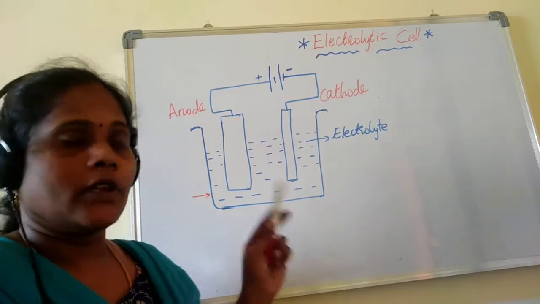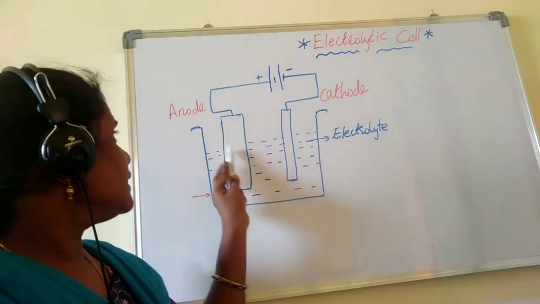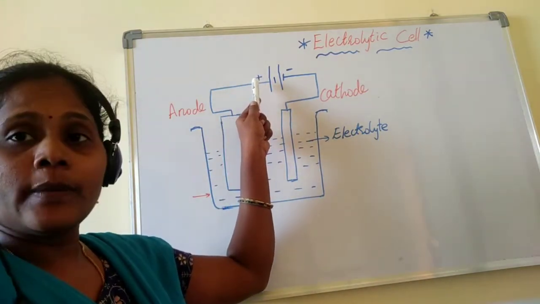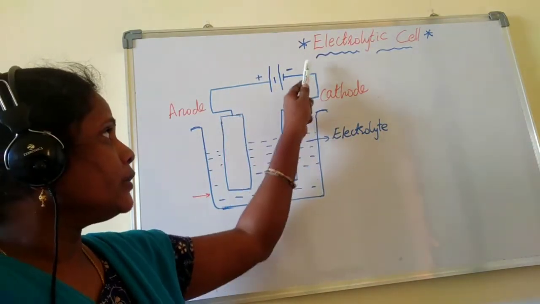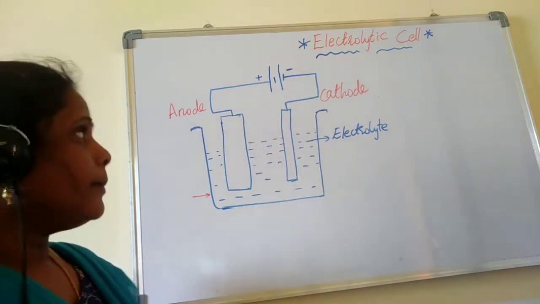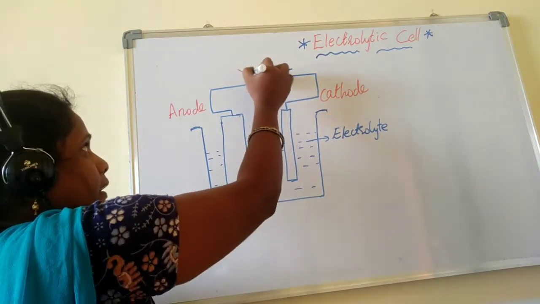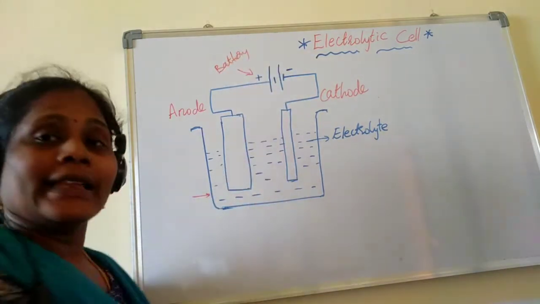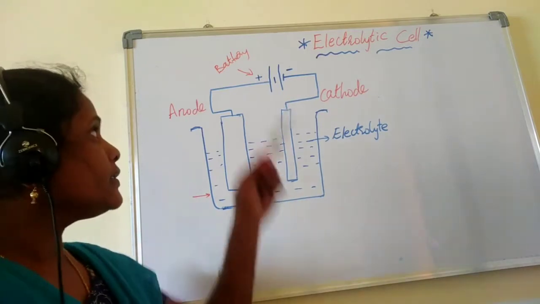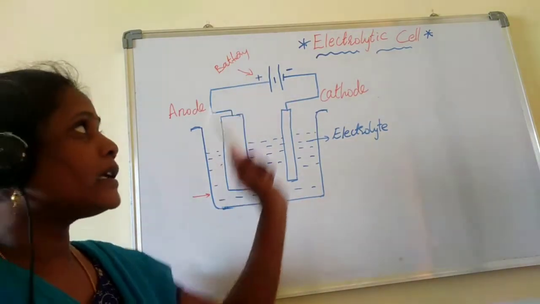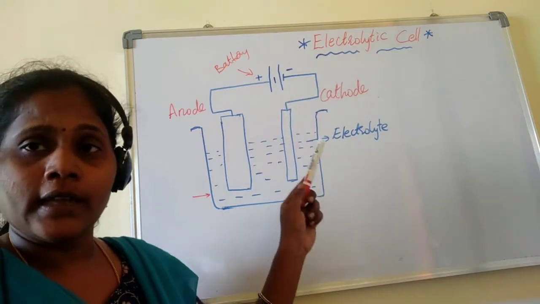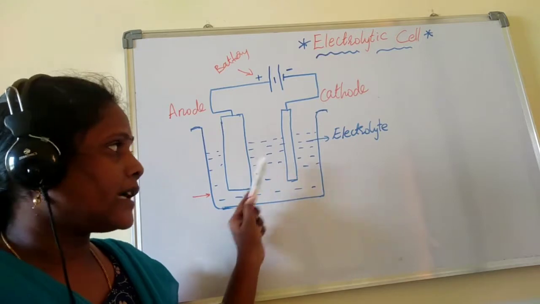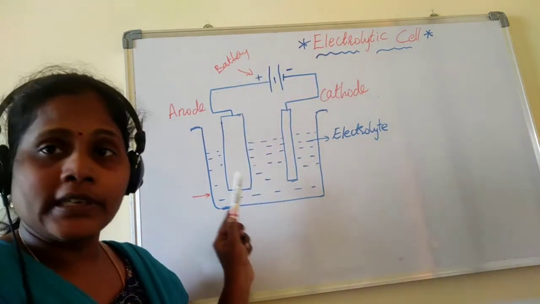One is connected to the positive terminal of the battery and the other is connected to the negative terminal of the battery. This is my external source of energy, nothing but electricity passage. Electricity is passed into the cell because the electrolytic cell is the one in which electric energy is converted into chemical energy. So to do this reaction, I am giving some electricity here, right?